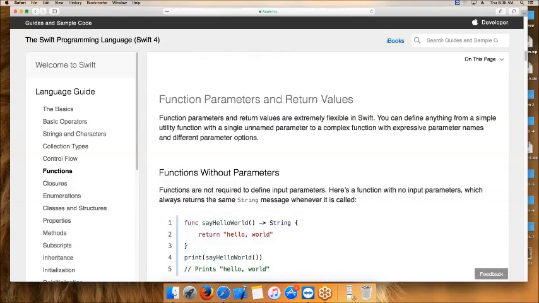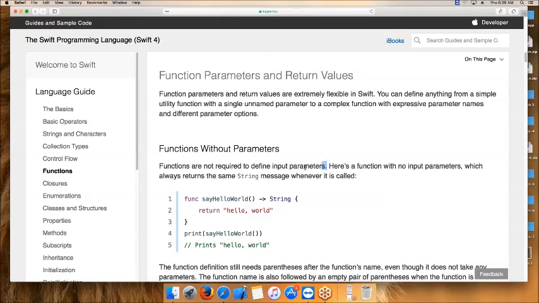So functions are not required to define input arguments. Arguments are not mandatory, that's your wish. Either you can use arguments as a parameter, as per requirement, or if you don't want to pass any argument, it's not required. Got my point? So without parameters, it can return. Yes, without parameters, we can.